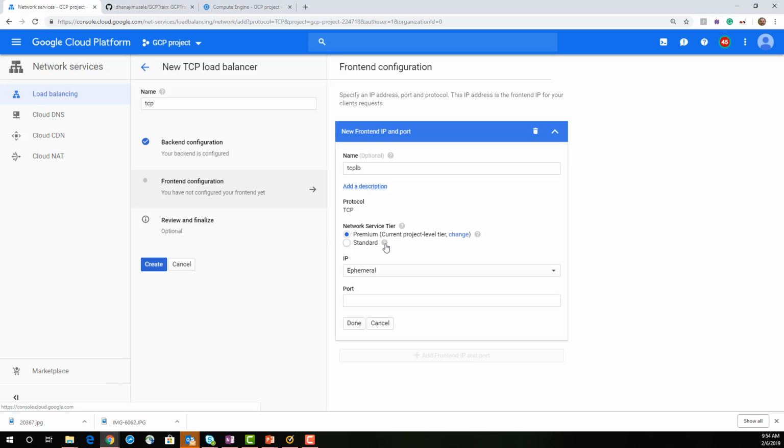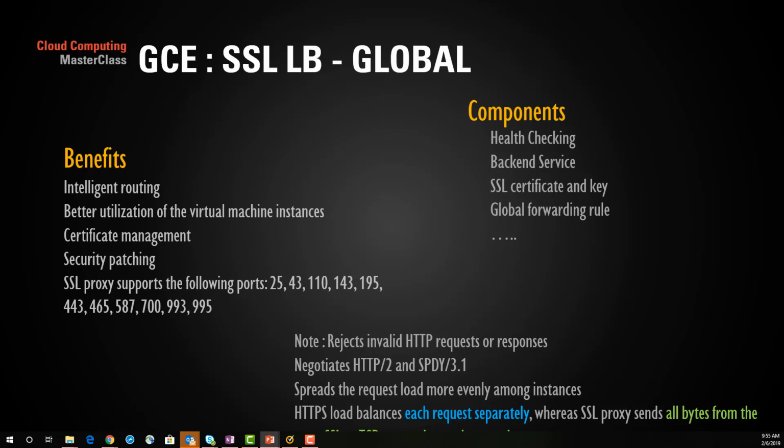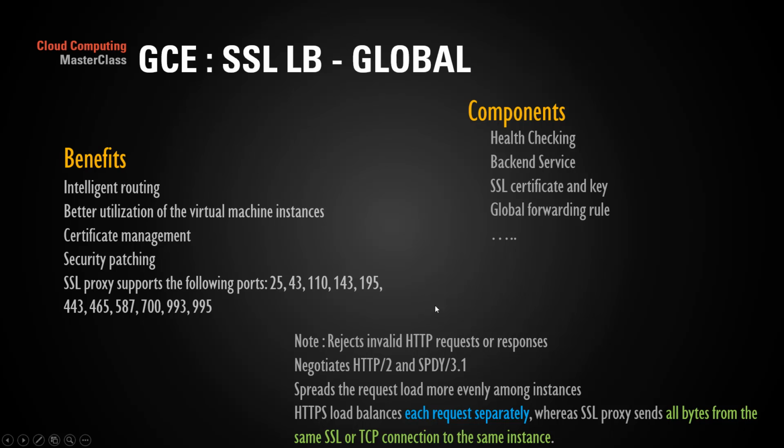Standard means it can take traffic anywhere using the public internet as well. Then you give the port here, click create, and it will be created. I'm not intending to do a full demo for SSL right now, but that's in a nutshell what the SSL load balancer is.